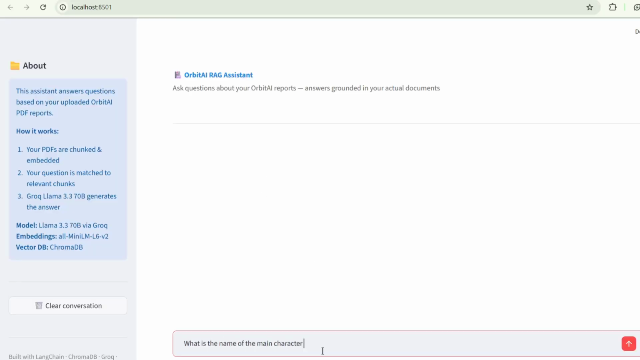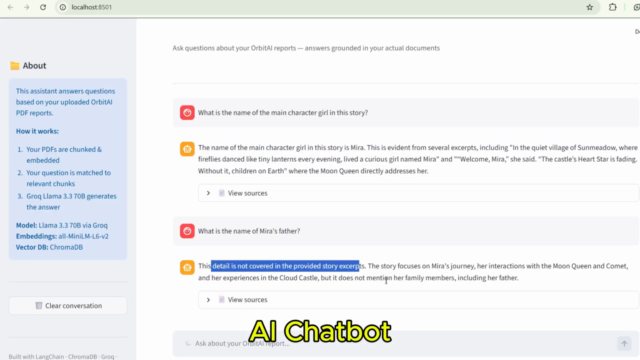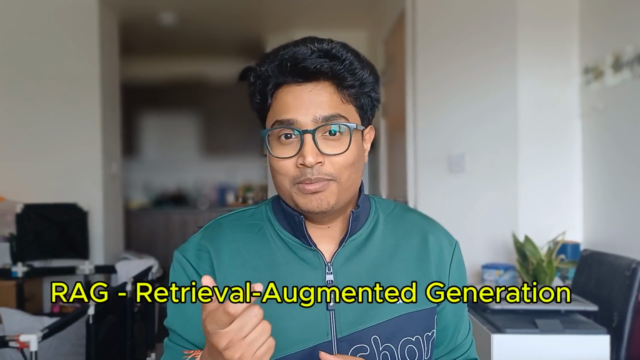Today, I'm going to show you how I built an AI-powered chatbot using RAG. RAG is the concept that is behind all the enterprise AI systems.